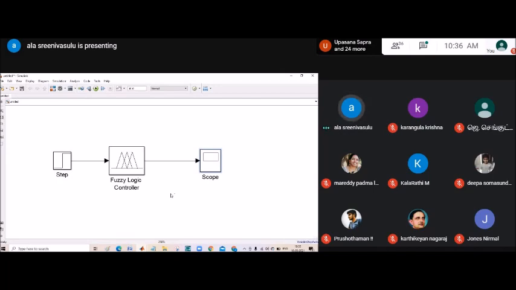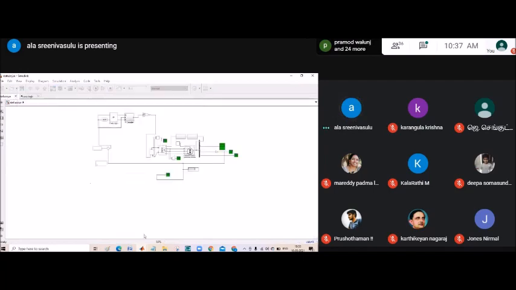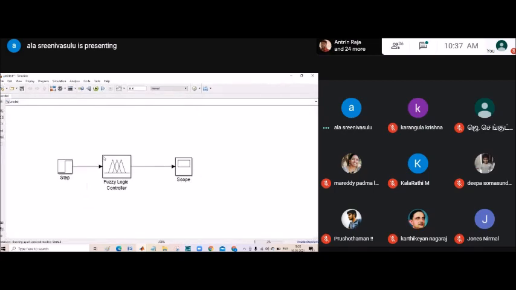So you can see here, if you run the simulation, what will happen? After connecting and giving the name, you can run the simulation once. It's compiling.